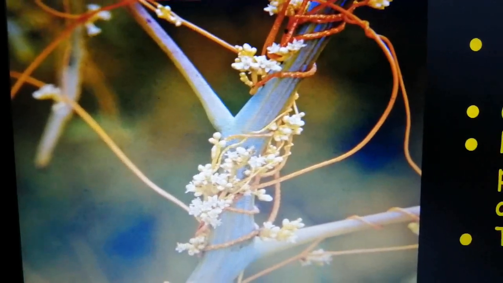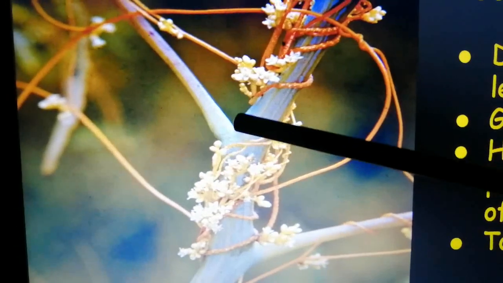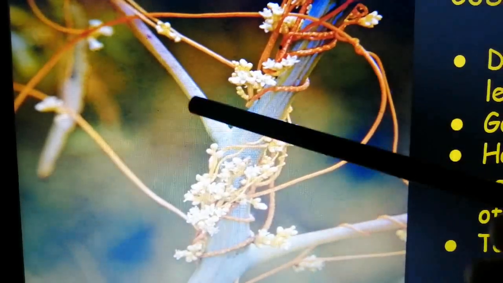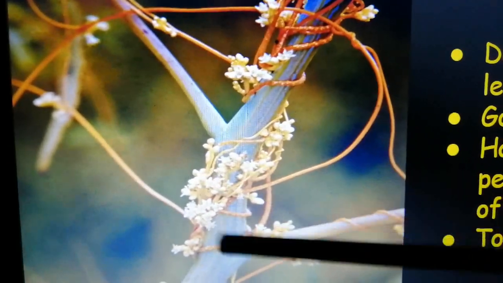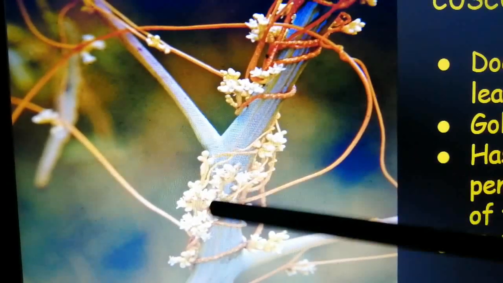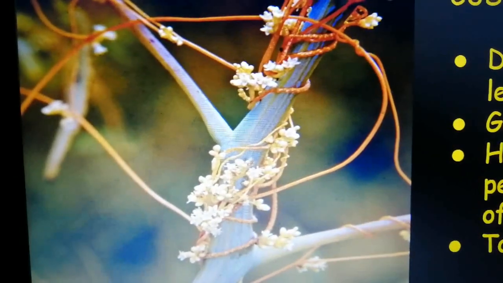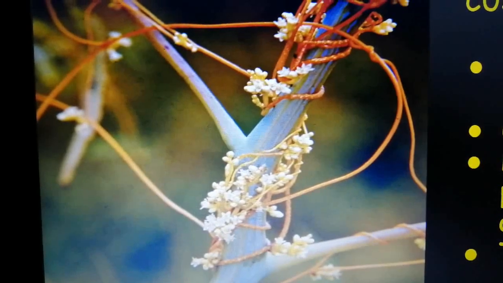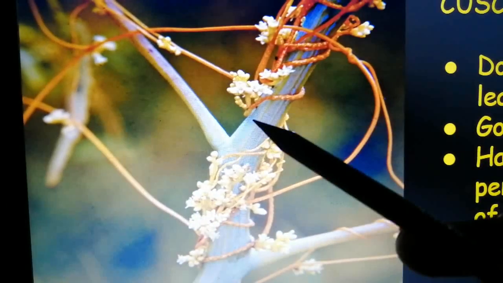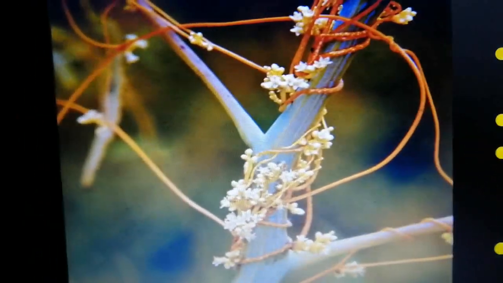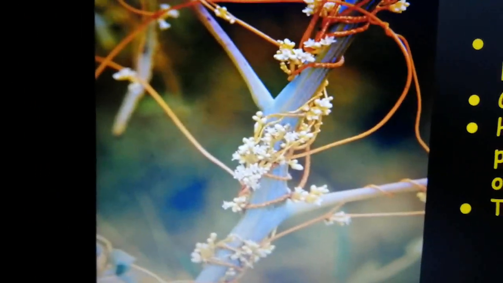So you can see it a little bit more clearly over here. This is the host plant, the stem of the host plant, and this golden yellow plant. It has no roots and it is not green in color, so it cannot prepare its own food. So it is totally dependent on the host plant for food and energy and nutrients.